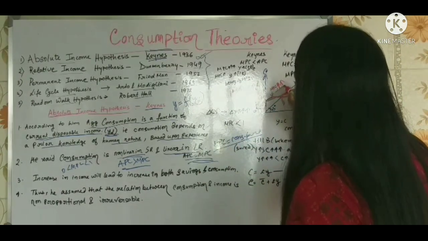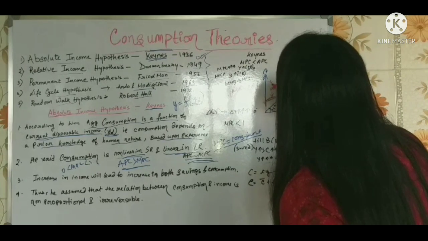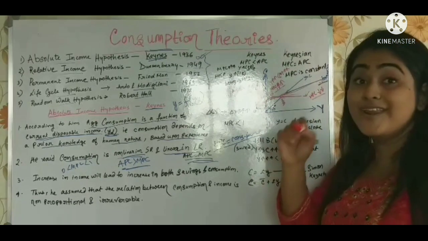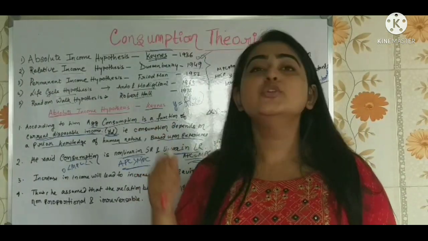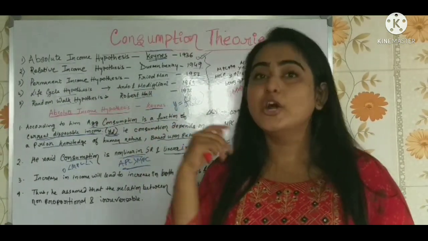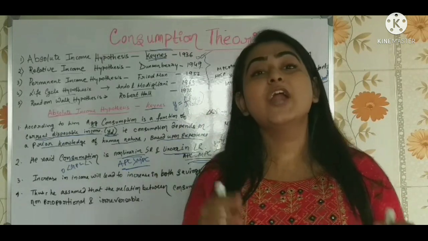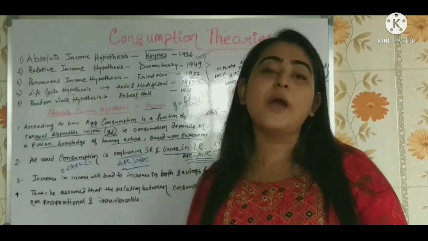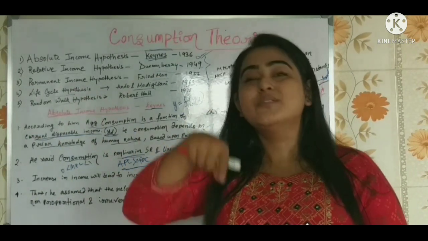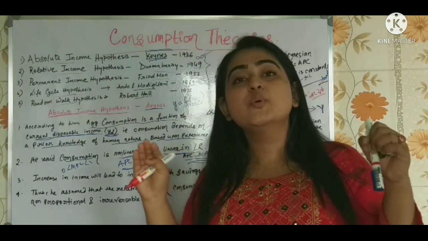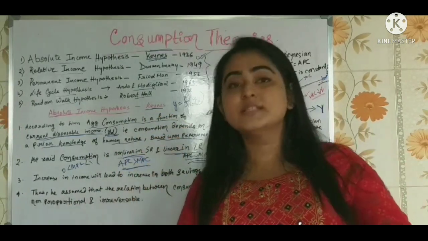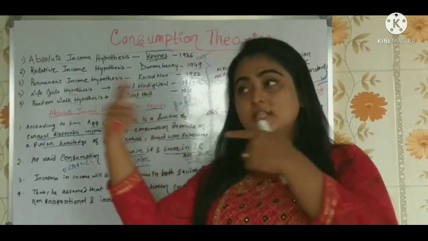Here, why is MPC increasing? Because whatever is the increase in income, consumption is also increasing at a larger rate. For example, if you have got a new job, earning a lot, you will start purchasing all your necessary goods, and you will see that in the first month your expenses are much more than the second month, than the third month. Even if in the short run you cannot realize it, you will see that in the first year of your job your expenses are much more than the second year, than the third year.